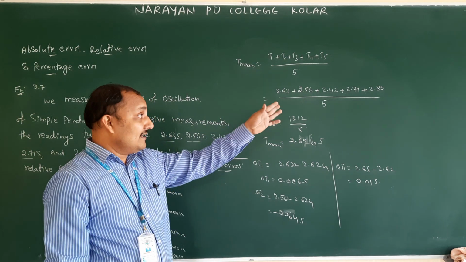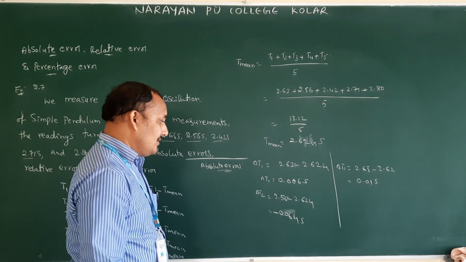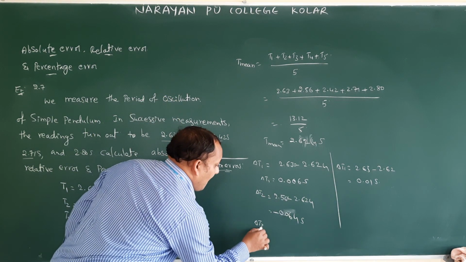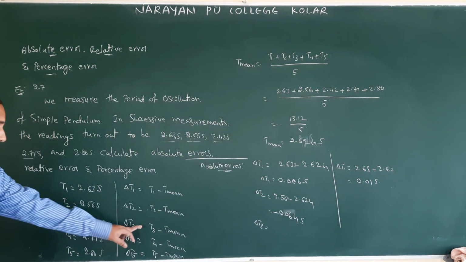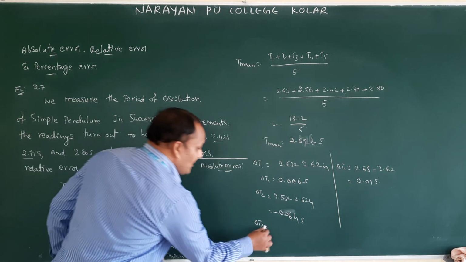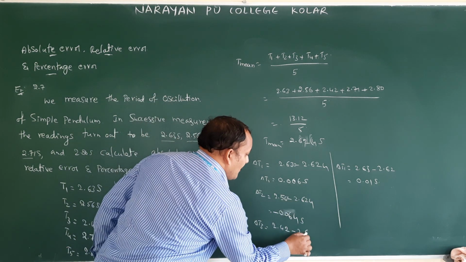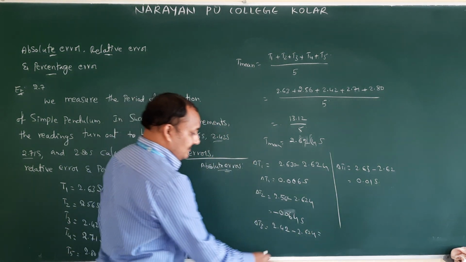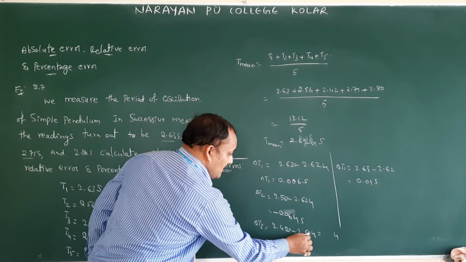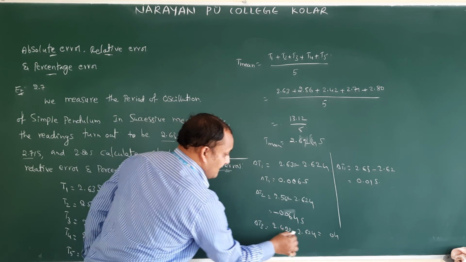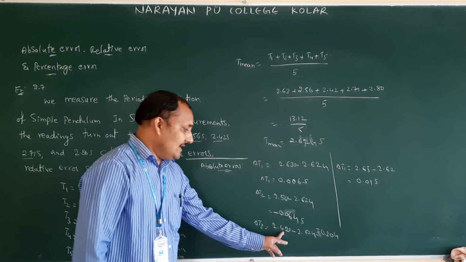Whenever we are taking absolute error, we are going to take this one as positive. The magnitude of it we are going to take. Delta T3: this one we can calculate, I am not doing that. Delta T3 means T3 minus T mean. What is the T3 value? 2.42. 2.42 minus 2.624. How much will you get? 624 minus 420. So 4 minus 0, 4. 2 minus 2, 0. 6 minus 4, 2. 0.204, negative because less minus more.